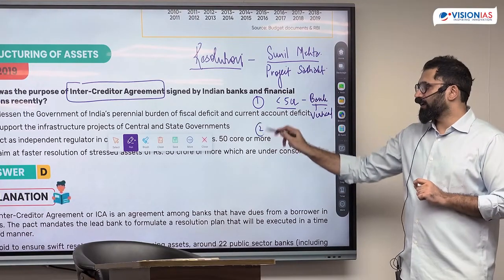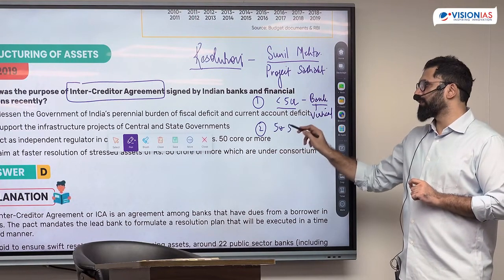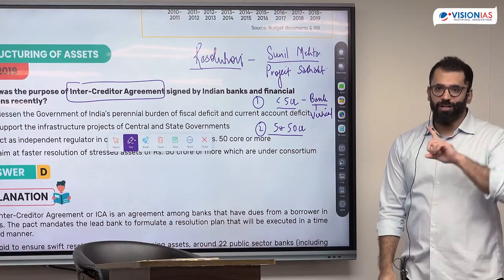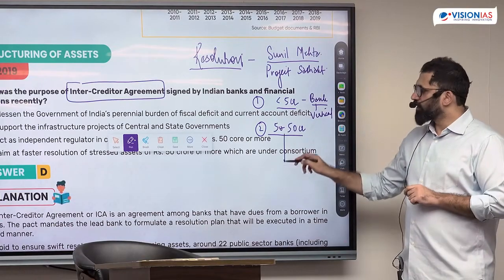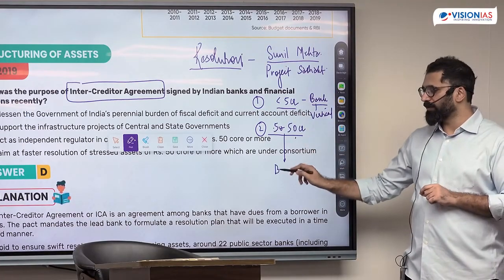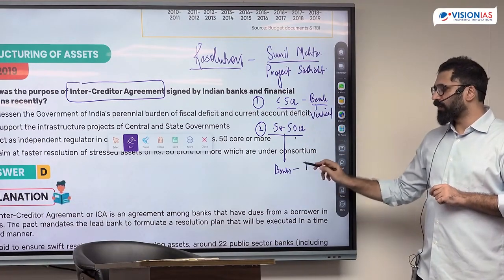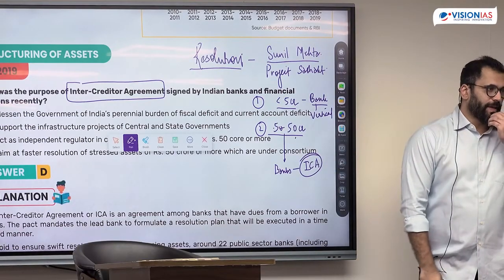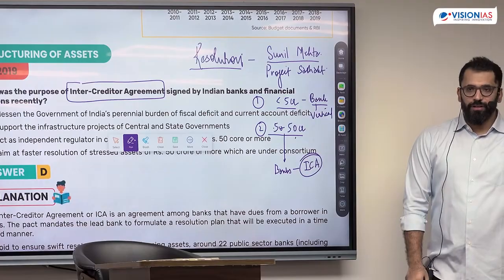But if the bank loan is more than 5 crores and up to 50 crores, then you need a consortium of banks. Because one bank will not have the exposure when it is 50 crore. So there will be multiple banks and all of the banks should come under an agreement called intercreditor agreement and then try to solve the loan.